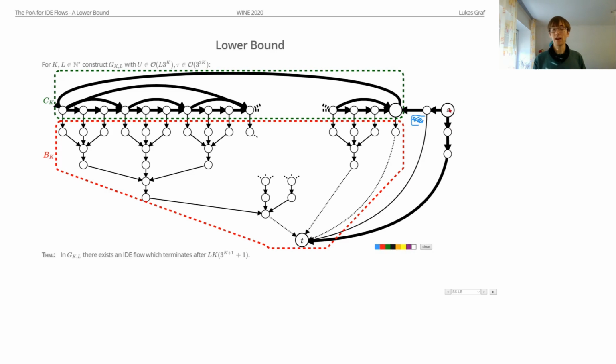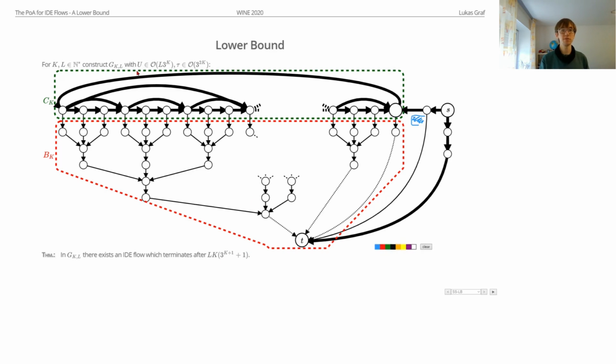On the other hand, our optimal flow, well, it sees that actually this path is probably the best one, because we have travel time of 3, and so it will send almost all the flow this way. We have capacity infinity, so no queues there, and some of the flow here, this route, but at the end we have a termination time which is basically 3, a bit less than 3, right? So in this way we get an optimal flow which has constant termination time, and an IDE flow which still has this termination time.